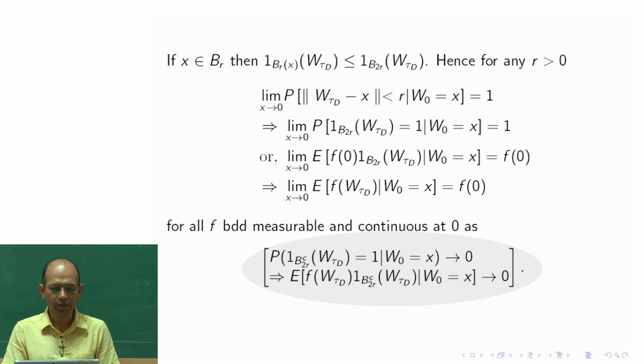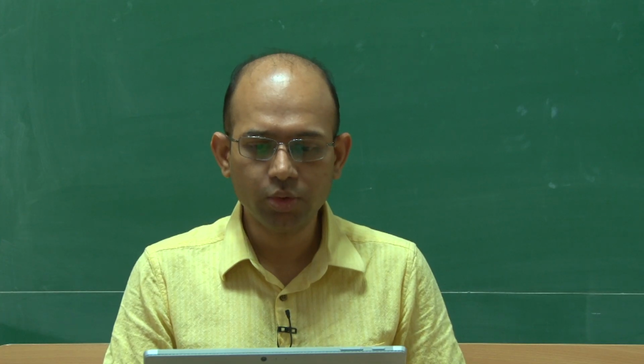So, this random variable is 1 with probability going to 0, that means it converges to 0 almost surely. So, this would go to 0.